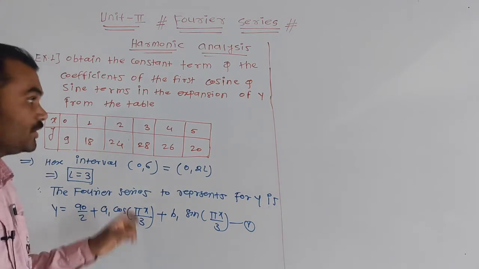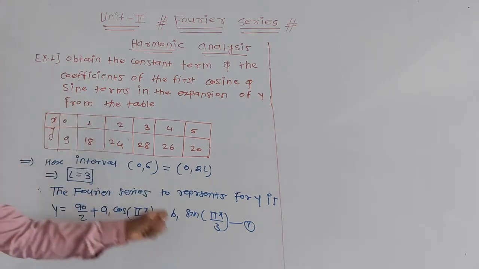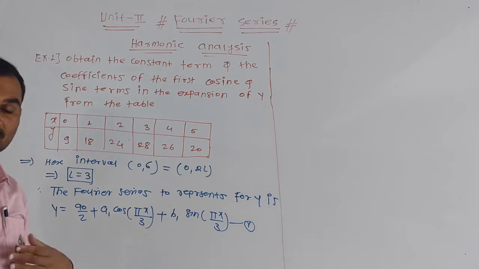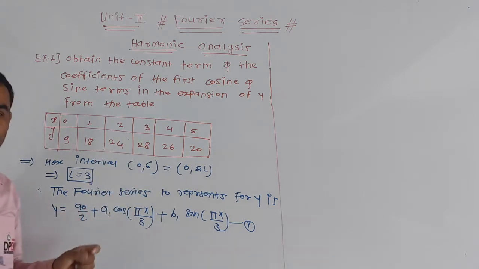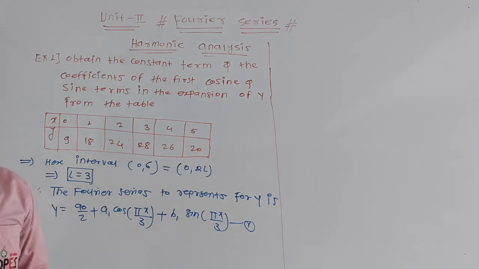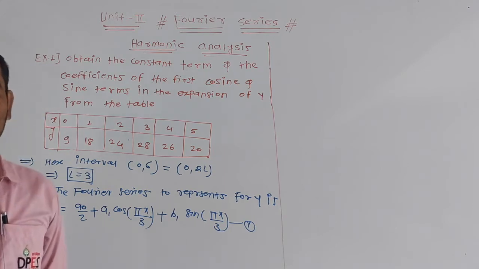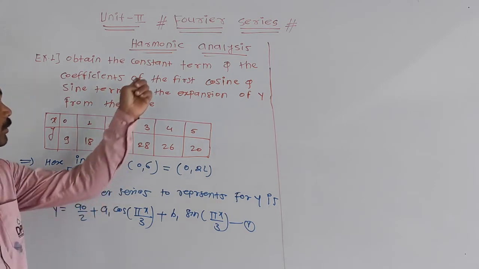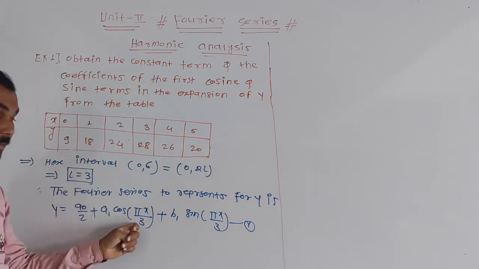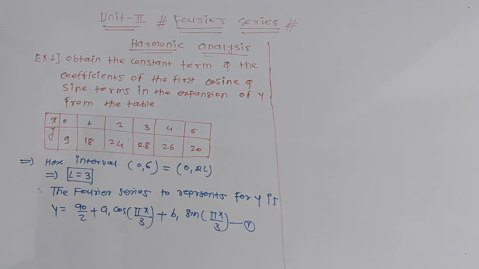The general formula is y is equal to a0 divided by 2 plus summation n from 1 to infinity of an cos n pi x upon l plus bn sin n pi x upon l. In this formula, replace n as 1 because we have to find the first term, and replace the value of l as 3. Now this is your equation first.